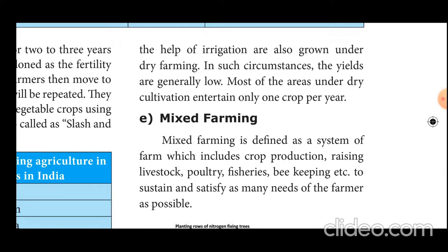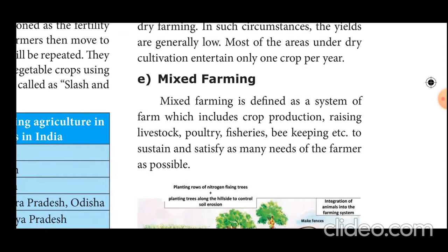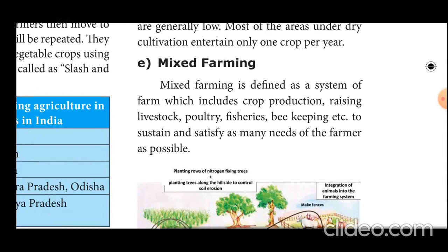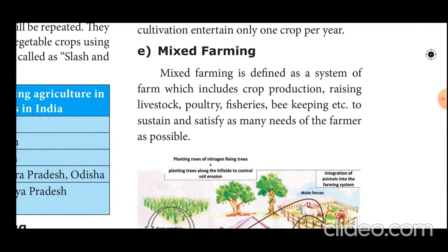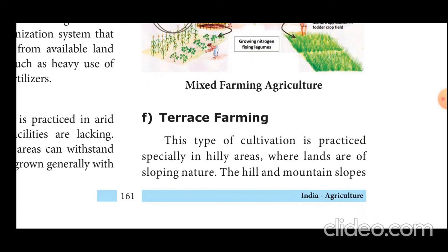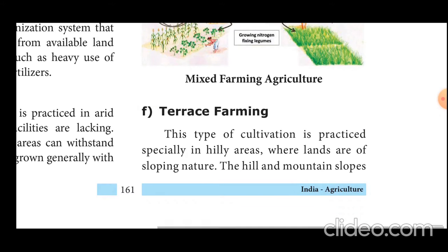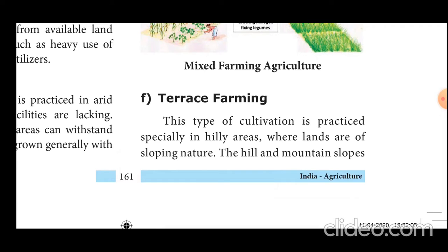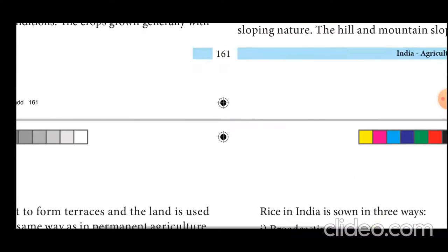Mixed farming is defined as a system of farming which includes crop production, raising livestock, poultry, fisheries, beekeeping, etc. These are called mixed farming. This picture indicates mixed farming. Terrace farming is used on mountainous slopes. On mountain slopes, there is no level surface land, so there are ups and downs. That is the reason they practice the terrace farming method.